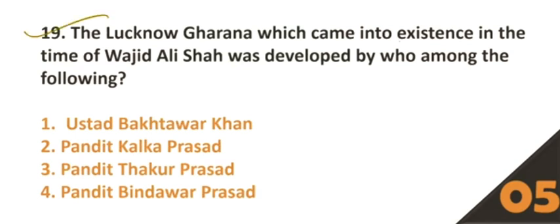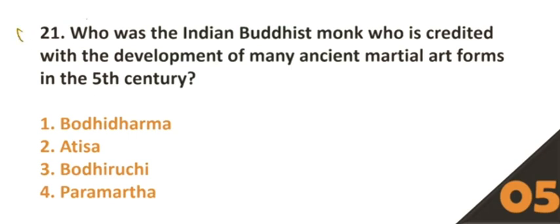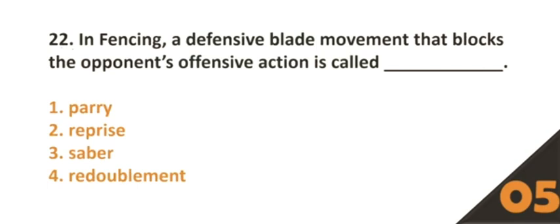19. The Lucknow Gharana, which came into existence in the time of Wajid Ali Shah, was developed by who among the following? Option number 3, Pandit Thakur Prasad. 20. Which writ literally means what is your authority? Option number 3, Quo Warranto. 21. Who was the Indian Buddhist monk who is credited with the development of many ancient martial art forms in the 5th century? Option number 1, Bodhidharma.